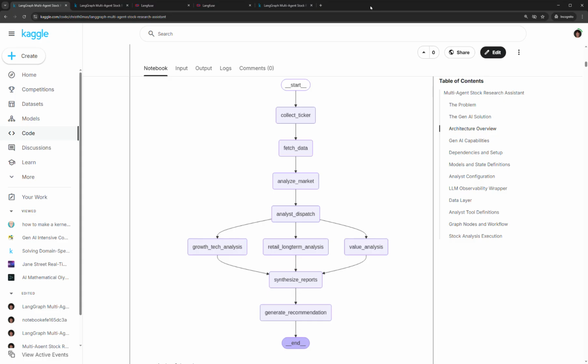This is a short video about a stock research assistant project I've developed as a proof of concept for implementing a multi-agent system in LangGraph with parallel nodes and tool calling capabilities. It's also served as an opportunity for me to experiment with Google Gemini's grounded search and structured output features, building on my existing retrieval augmented generation experience.